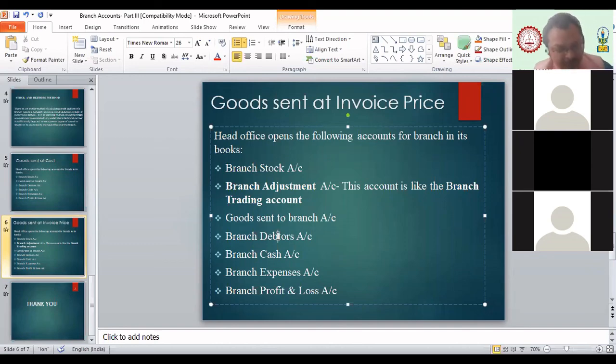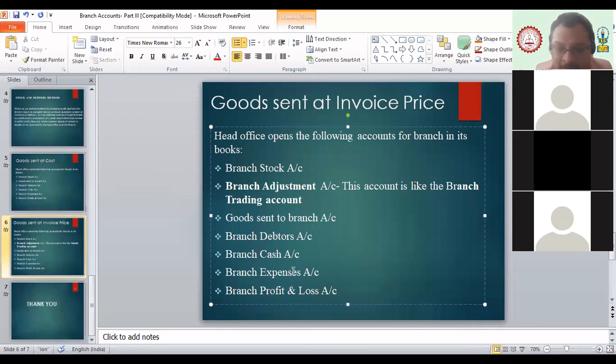Whatever branch we are maintaining, the debtors' detail of that branch we have to keep in this: opening balance, closing balance, how much credit sales you have made in this particular year or month, and whatever amount we have received from the debtors, that track will be kept here. Then branch cash: what is the opening cash, what is the closing cash, what is the amount sent to the branch, what is the amount received from the branch, all that track we keep in the branch cash account.